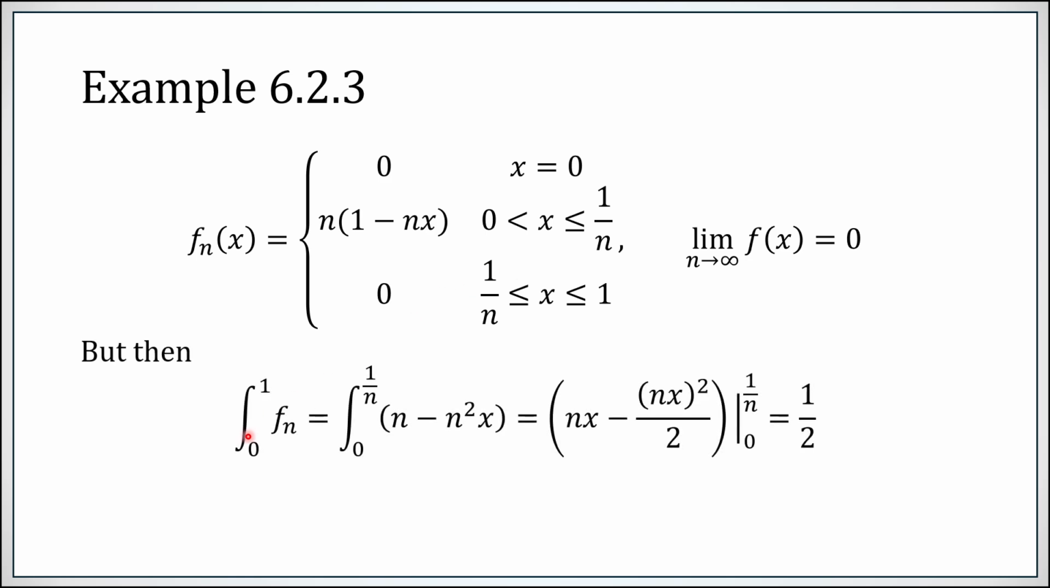What is the integral of fn? Now, since fn is 0 past the value 1 over n, we can cut this integral off at 1 over n. This is just n minus n squared x. We're just going to apply the fundamental theorem of calculus. Integrate this to nx, this to nx squared over 2. Plug in the endpoints of 1 over n and 0, and it all works out to be 1/2. In other words, regardless of n, this integral is always 1/2. We're exploiting here the fact that while the triangle shape was getting very narrow, it was also getting very tall. So the area of the triangle is always 1/2.